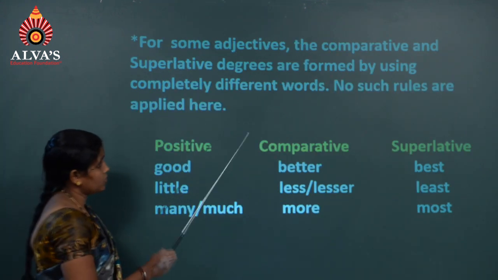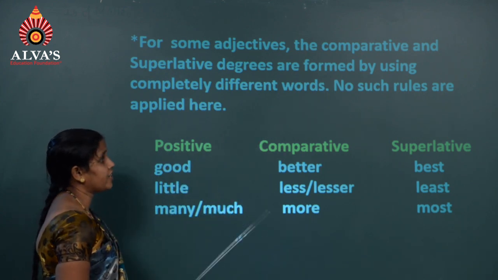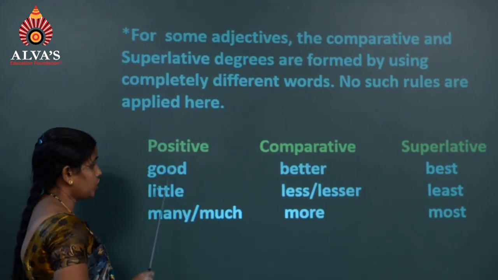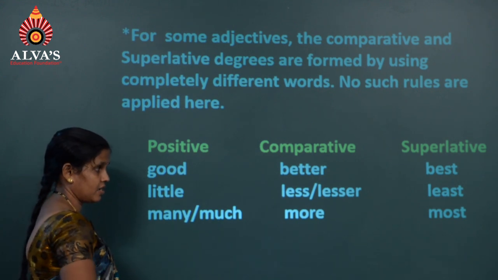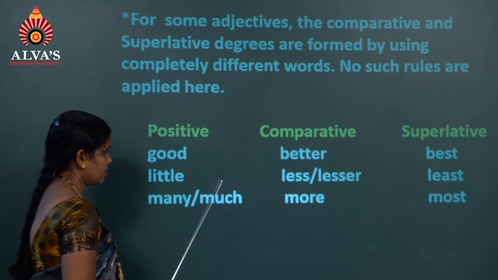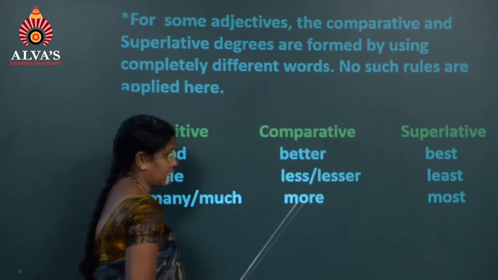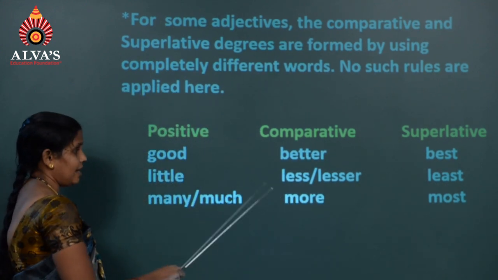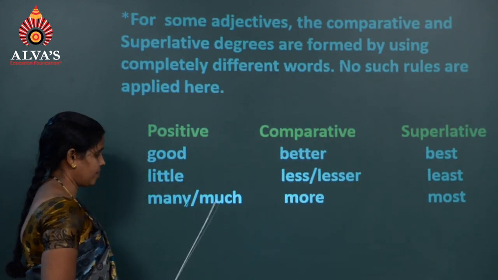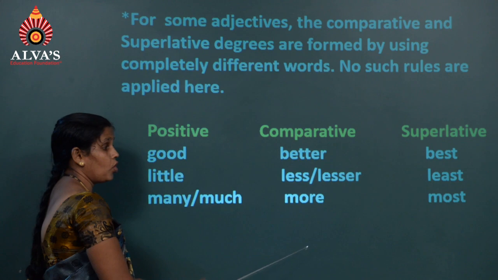For some adjectives, the comparative and superlative degrees are formed by using completely different words. No such rules are applied here. For example, good, better, best. Little, less or lesser, least. Good is the positive degree, better is the comparative degree, best is the superlative degree. Little, less, least, or little, lesser, least. Many, more, most, or much, more, most.